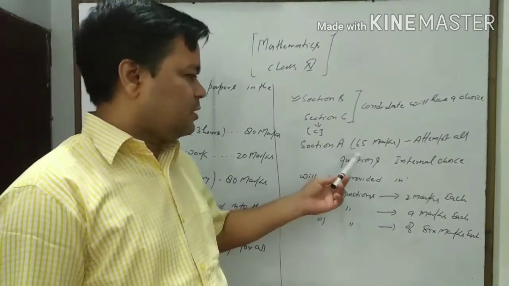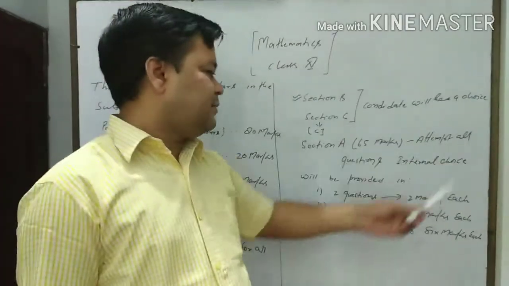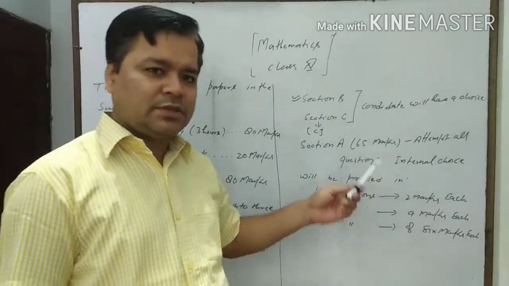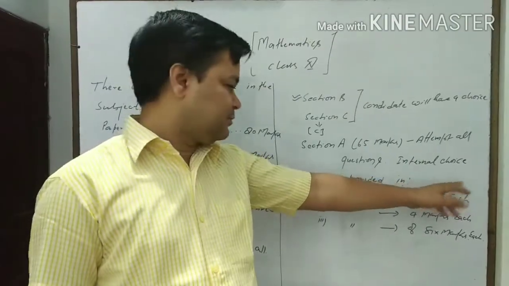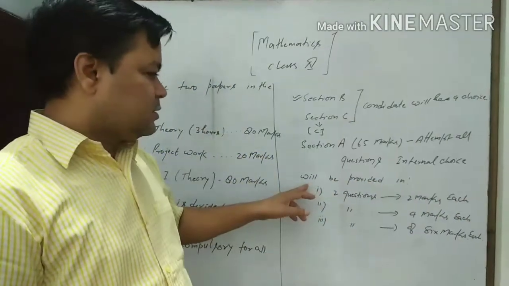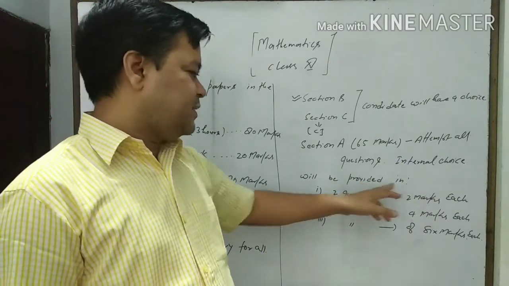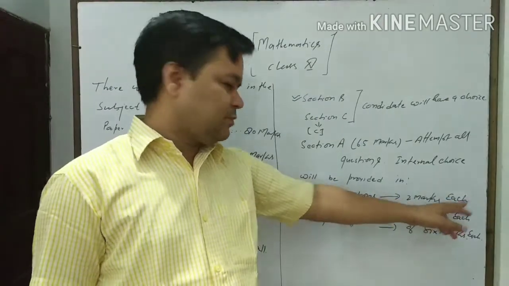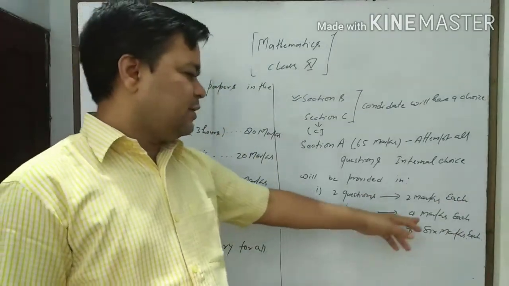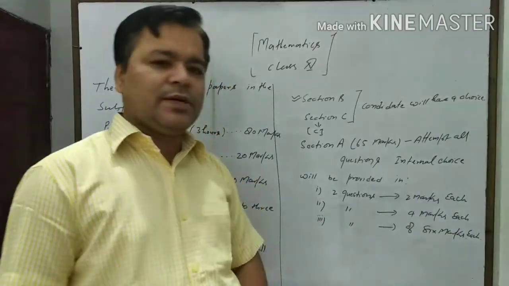The section A part will be of 65 marks, and you have to attempt all the questions. But in this portion we have internal choices. Internal choices will be provided in 2 questions of 2 marks each, 2 questions of 4 marks each, and 2 questions of 6 marks each.